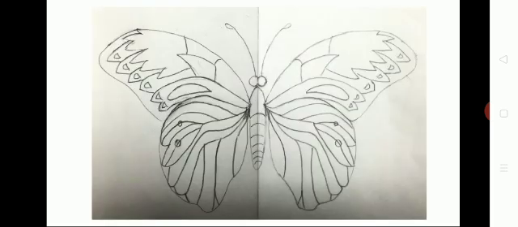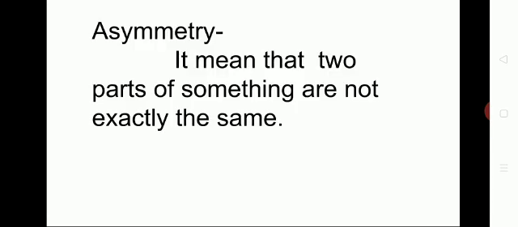It is divided by a center line and both sides are equal. So this one we can say is symmetry. And then look at that butterfly image. It is divided by a center line, so both sides are equal. So we can say this is also a symmetry image.